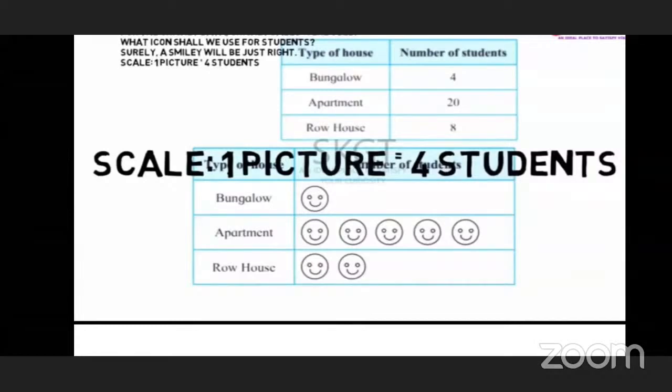They are also divisible by 2, but then we would have to draw a lot of smiley faces, so it is not convenient. That is why we take 4. The scale is 4 students for one picture. One picture is equal to 4 students.